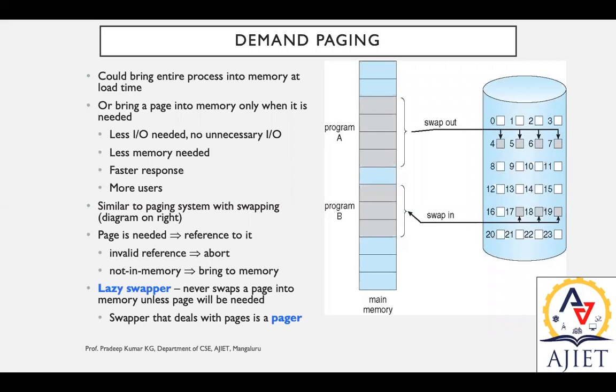For example, over here you can see this program A. Please follow the diagram. In the main memory, I have two programs loaded. During execution, based on an IO (input/output) request, some program may need the user's input, or some program may take input from a different memory location or a different variable.